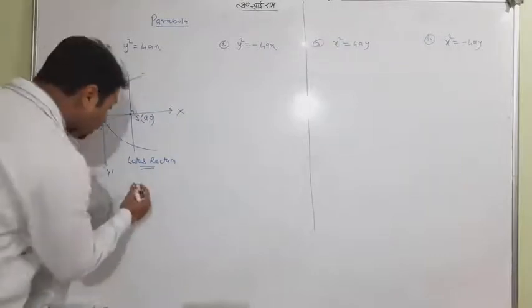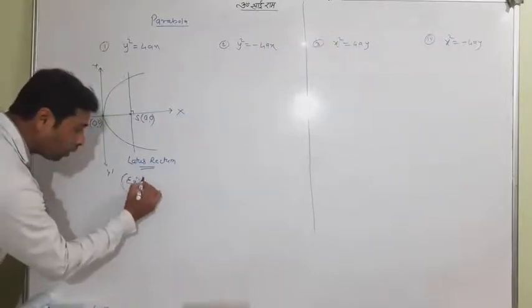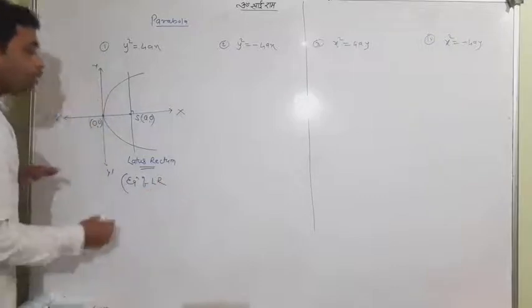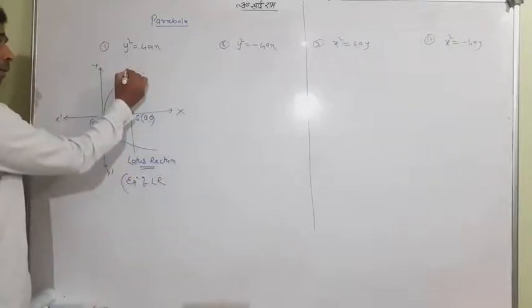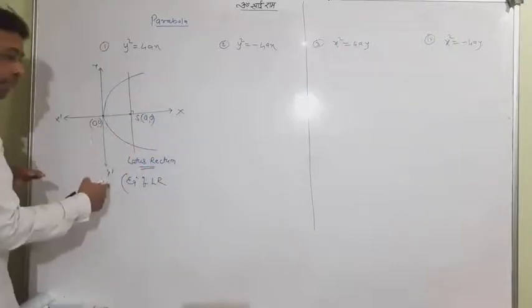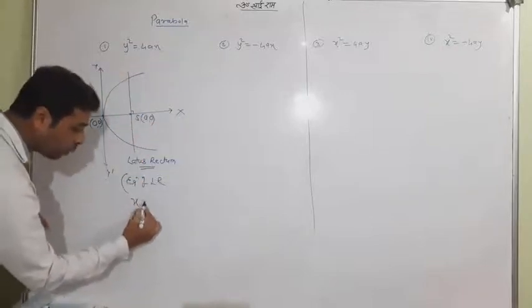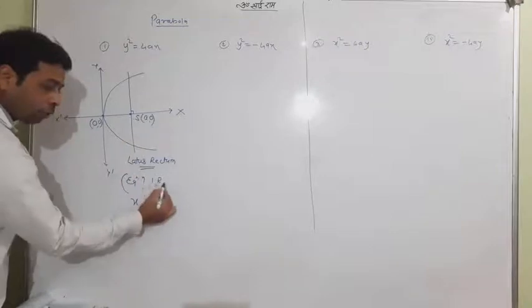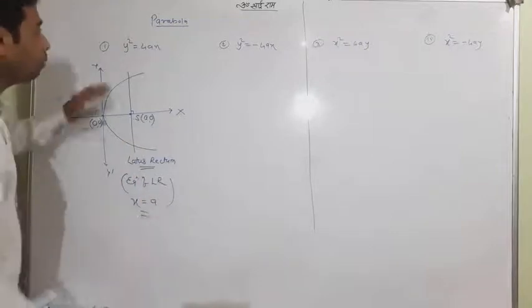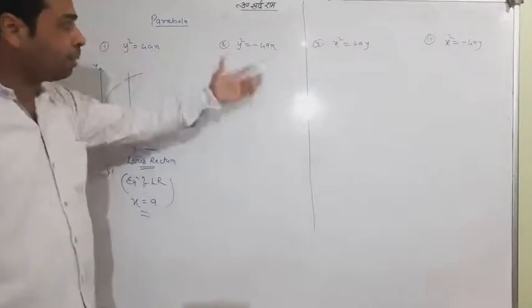So if I ask you what is the equation of the latus rectum, that is simple, because this is the line parallel to the y-axis passing through (a,0). You know the line parallel to the y-axis is x equal to a constant, a. So this is the equation of the latus rectum for this particular parabola.